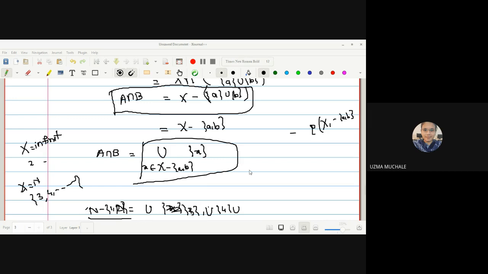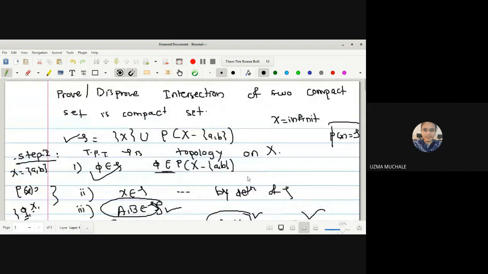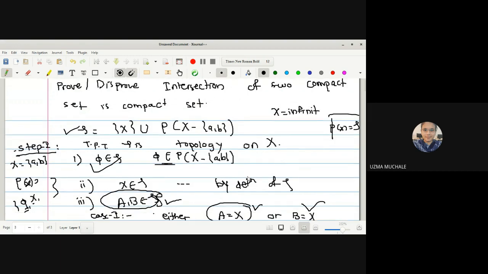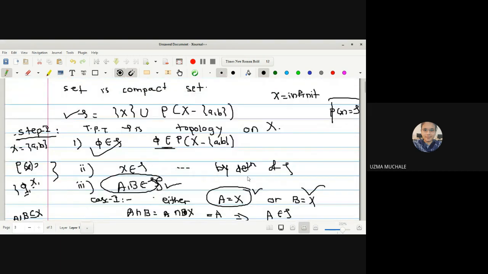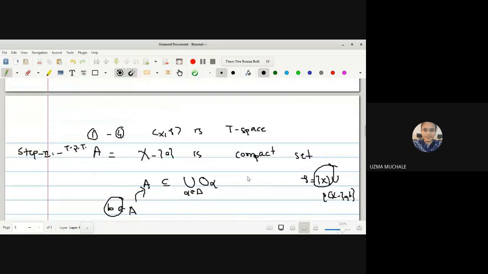Okay. Any doubt for this one? No, ma'am. Starting with the first one, let us see what we have done. Prove or disprove that the intersection of compact sets is compact. First, we proved a topology tau, defined as the power set of X union the power set of X minus {a, b}. Now, don't assume this to be X minus {a, b}, as it looks somewhat difficult. You can assume it to be some power set of X1. By discussing the cases, we proved that it is a topology.